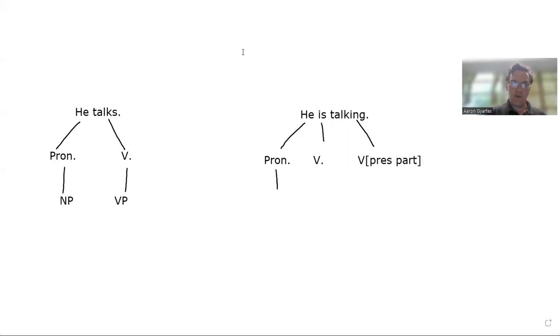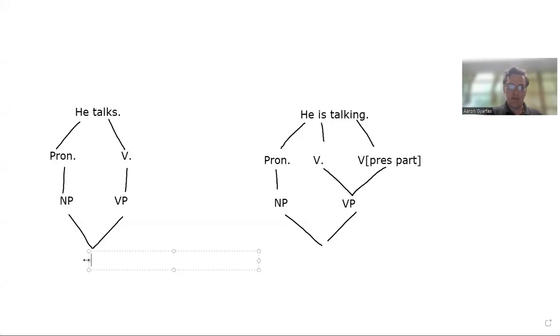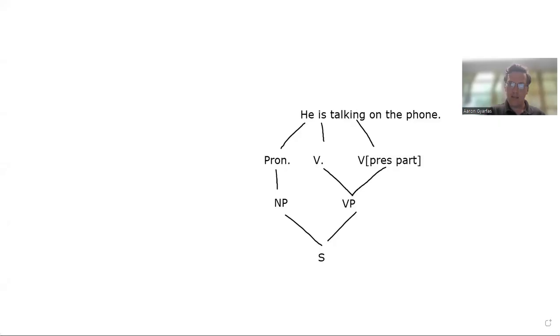Over here, we still have the pronoun he. So we have the same noun phrase, but now our verb phrase has two pieces, the main verb and the present participle. And that's going to be our verb phrase. Okay, when we have a noun phrase and a verb phrase together, those are going to combine in both cases. That's your subject and your verb, right? Subject and predicate, which makes a sentence. These are very simple sentences here.